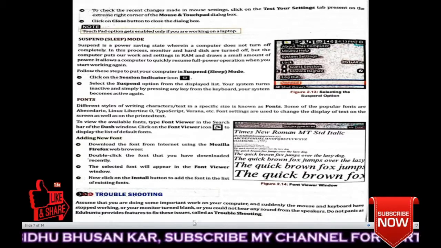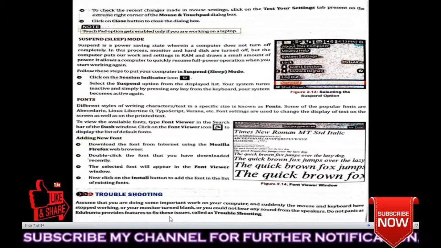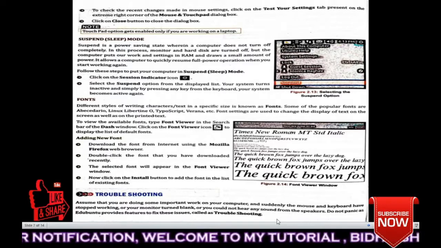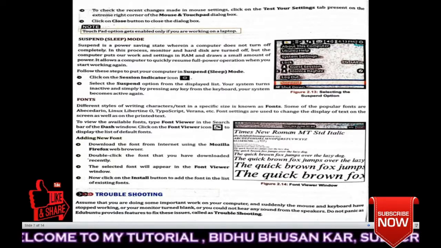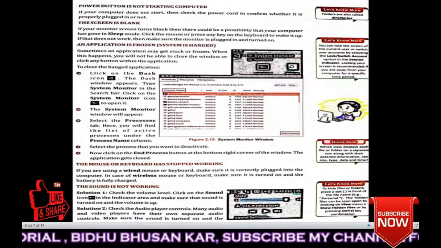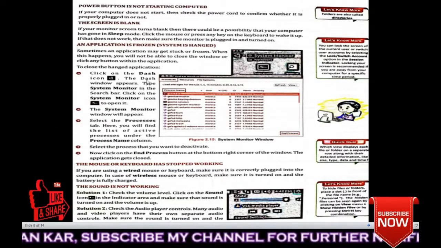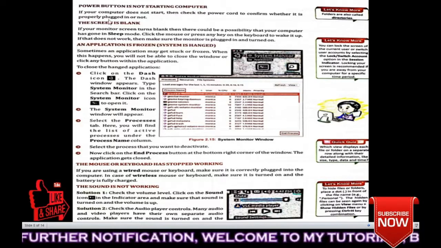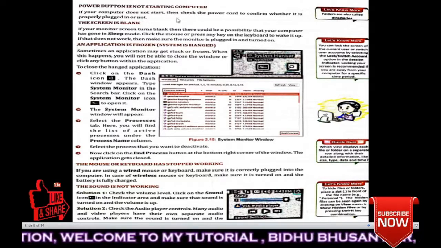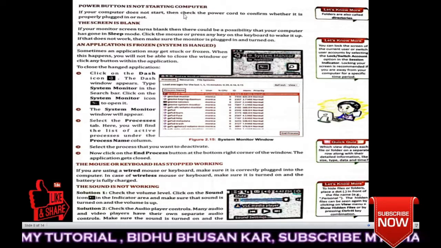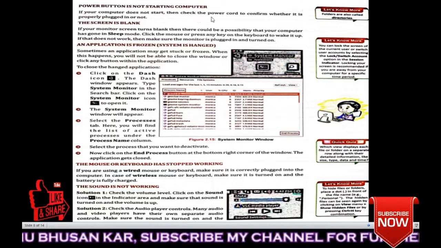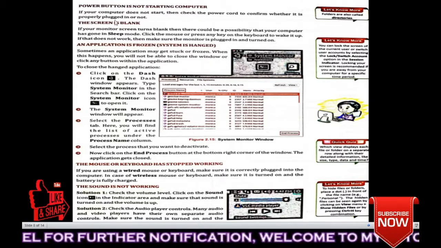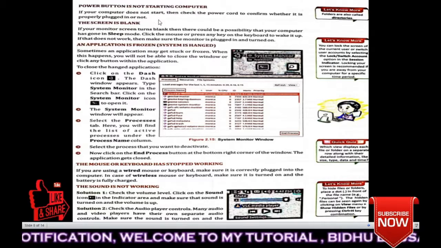Do not panic, as Ubuntu provides features to fix these issues called troubleshooting. Okay, so if there are any problems, you can troubleshoot that. Understood? Let's read. Power button is not starting computer. If your computer does not start, then check the power cord to confirm whether it is properly plugged in or not.